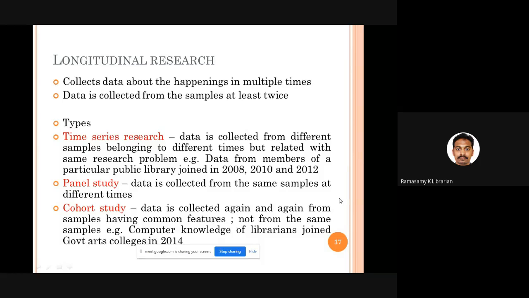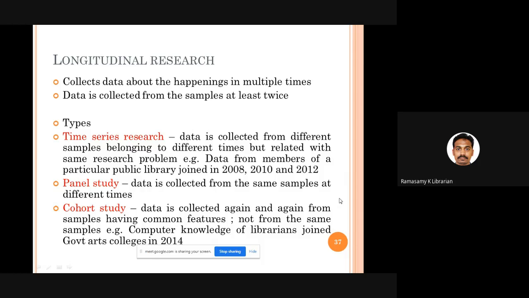Then comes cohort study, a study which is very, very popular in the medical and clinical field. Here, we collect data from samples those who are having common characteristics, but they're not the same. That means we are not collecting data from the same sample.